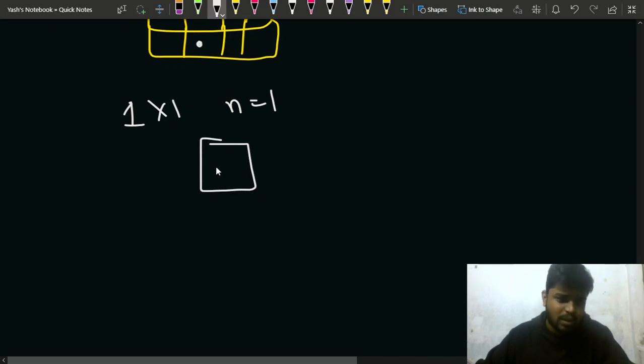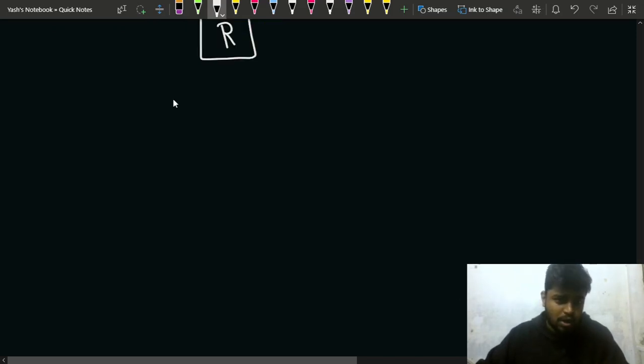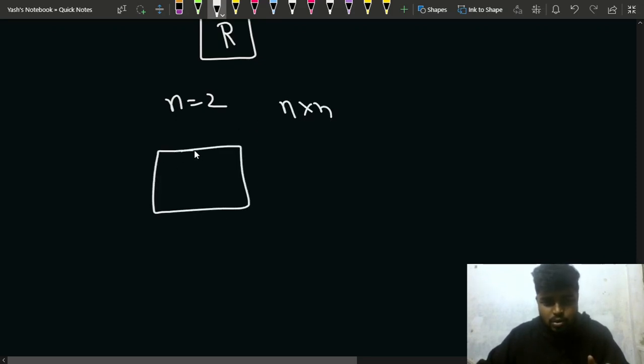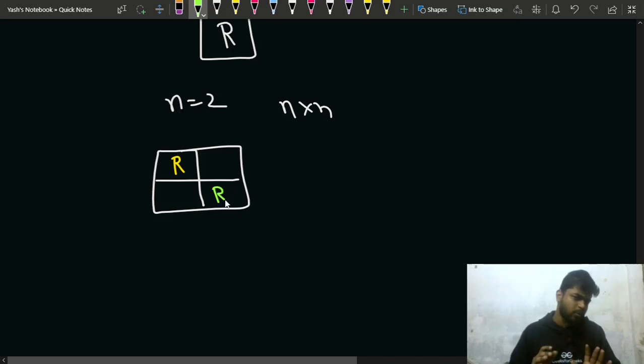So if there is only one cell, there will be a rook, right? There will be a rook. What if the n size is 2? Notice that the board size is n cross n, so if it is of size 2, what can happen? I can place, let's say, a rook here at 1 comma 1. Then can I place a rook here? No. Can I place a rook here? No. But what if I place a rook here? If I place a rook here, you will say that okay, this seems perfect.